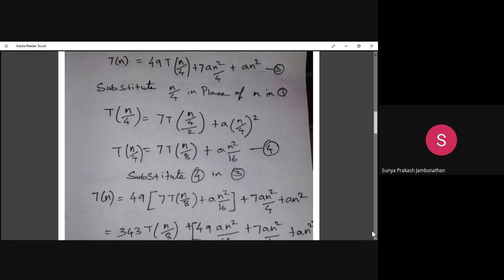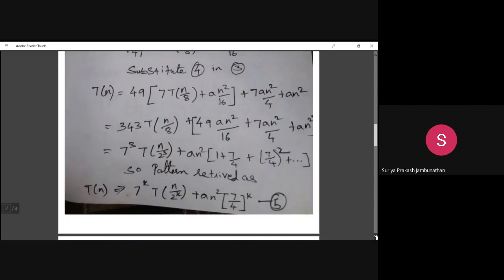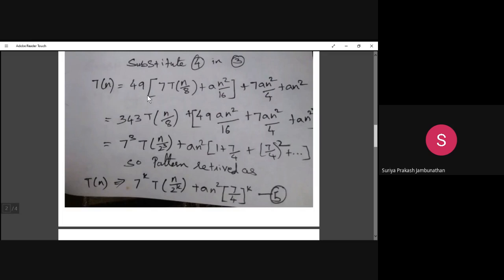Now we are just simplifying this particular equation. What will you get? 49 into 7 is 343, so 343 we will get here when you multiply with 7.